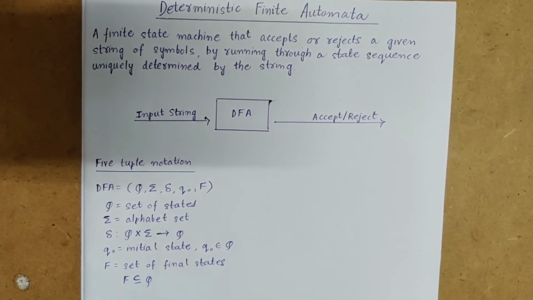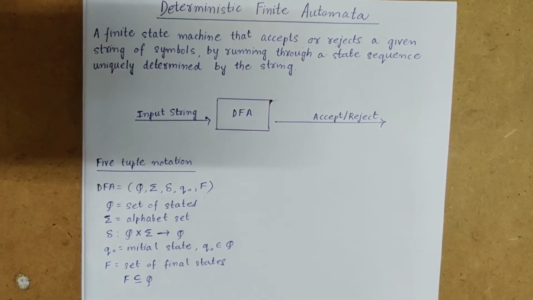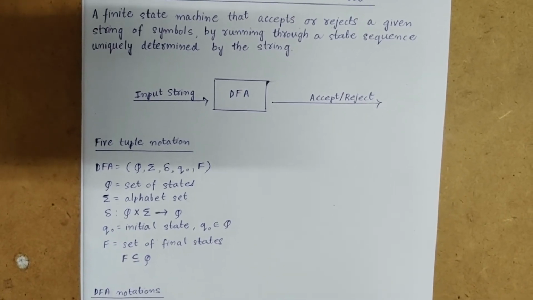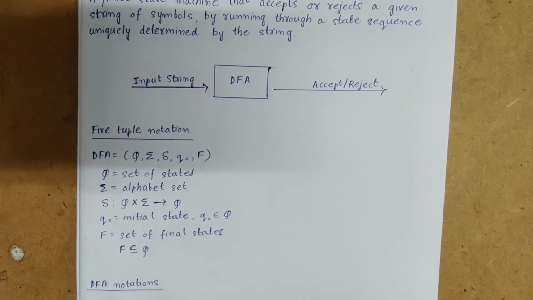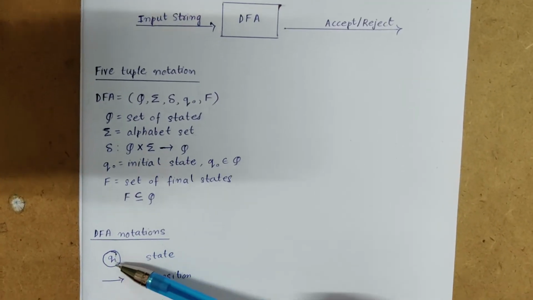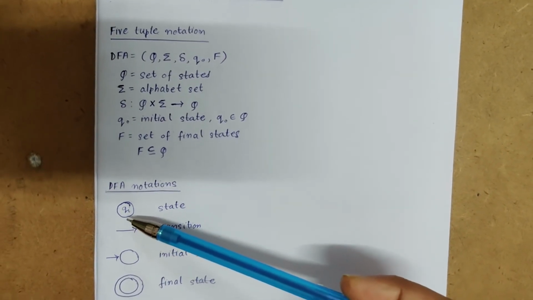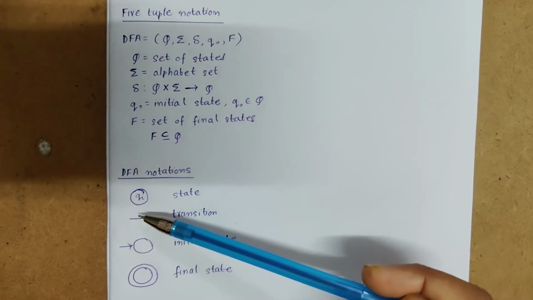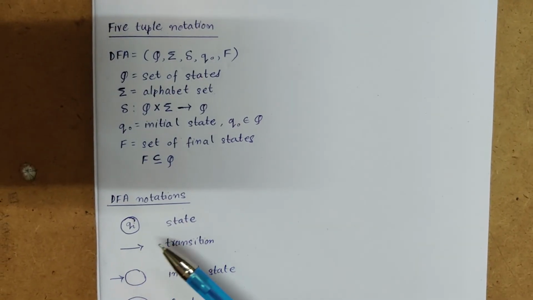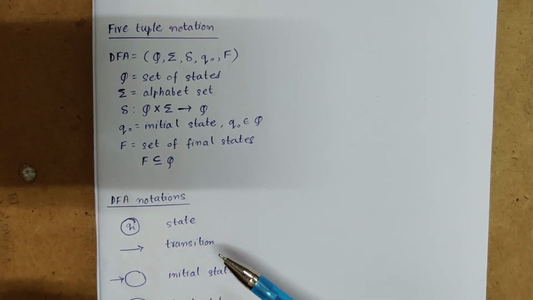So now let's see some of the DFA notations. When we construct a DFA diagram, we draw a circle, and inside the circle we write the name of the particular state, say q1, q2, q3. I have written qi for generalization, so that will be a particular state. Then an arrow specifies a transition from one state to another state.